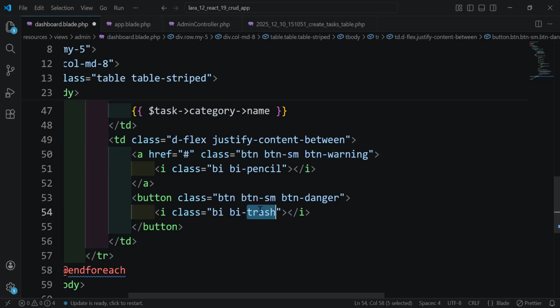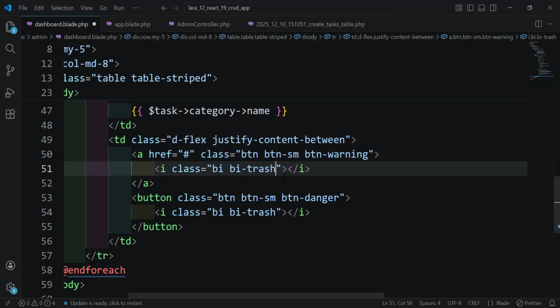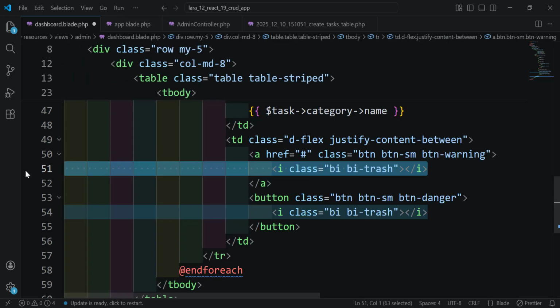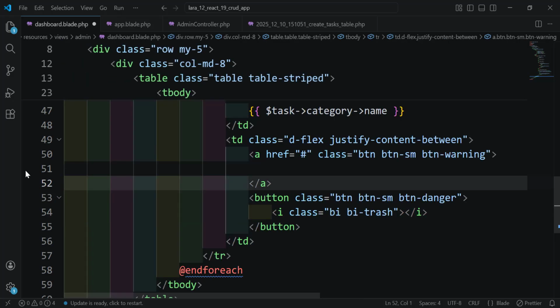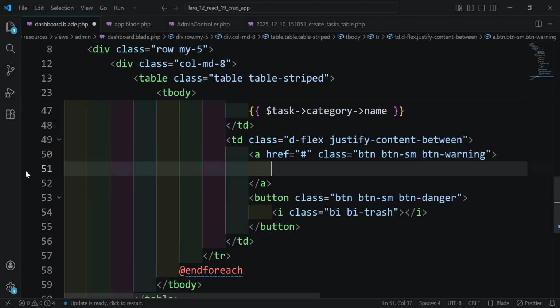Okay, let's add here the trash, but the button, or let's do something. The link, we can remove this, and keep the link. Or let's do something.